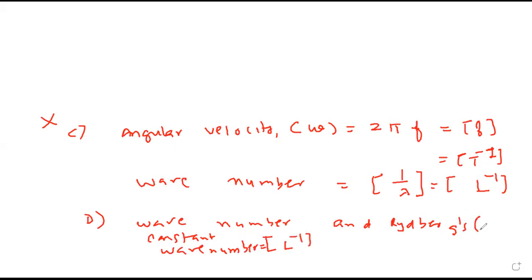Rydberg's constant unit is meter raised to minus 1. So that will also be L raised to minus 1. We want T raised to minus 1. So the correct answer is B. B is the correct answer.